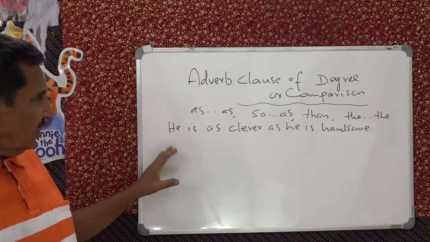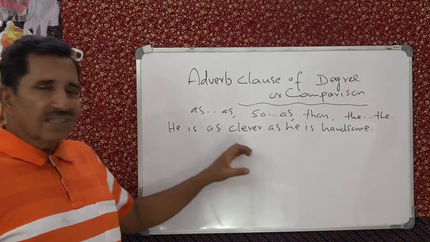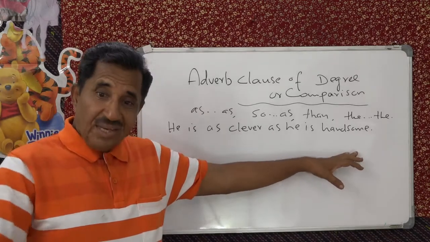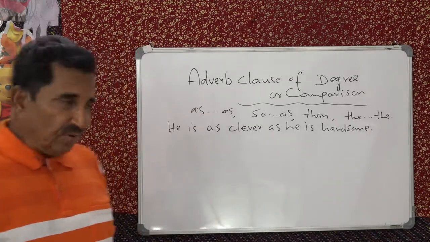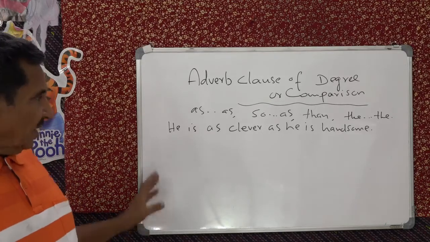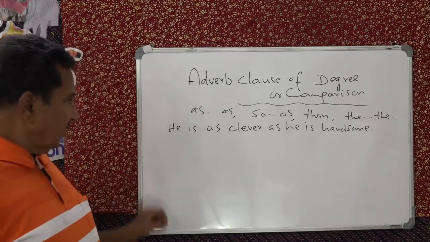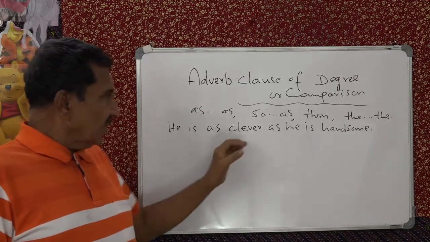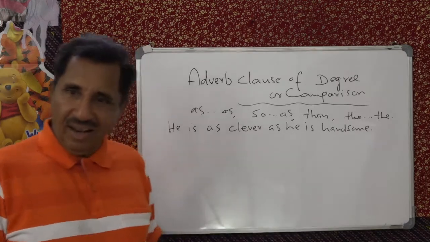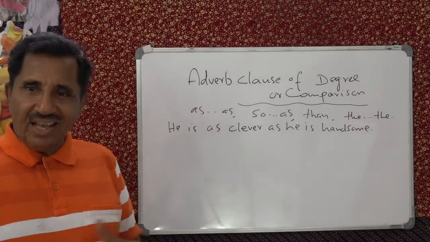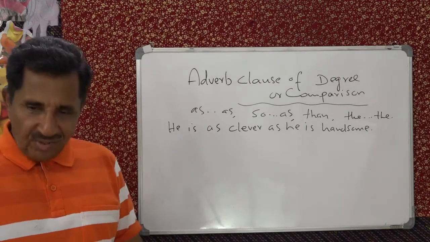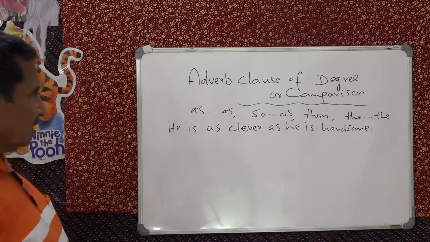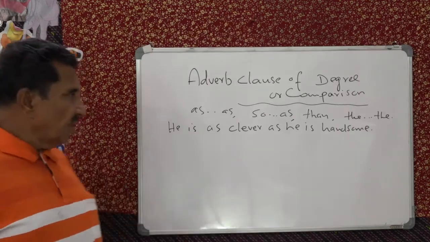Another sentence. You are as bright as you are hardworking. Or you can think about a cricketer. What is Sachin Tendulkar? Sachin Tendulkar is as hardworking as he is brilliant. You note down these sentences or you generate your own sentences. Okay. Is that clear to you? That is as. Now next one is so as.